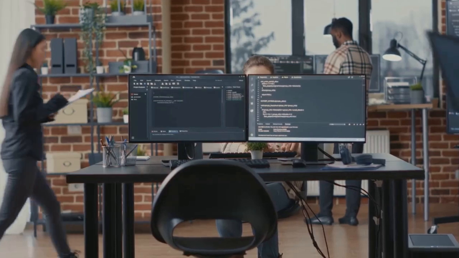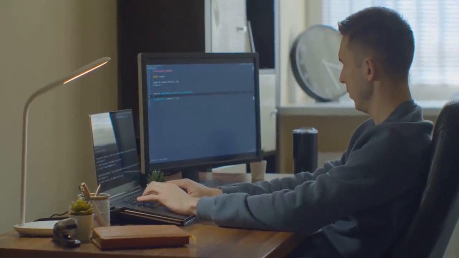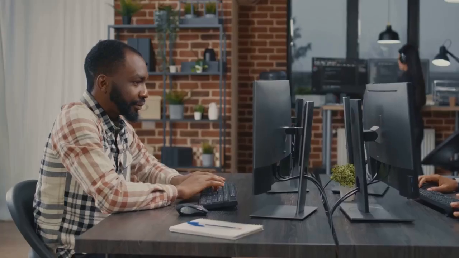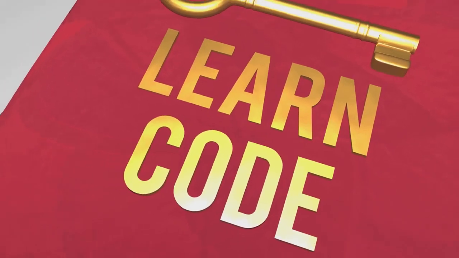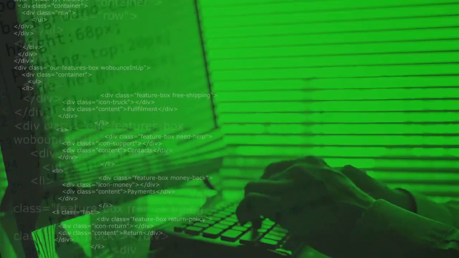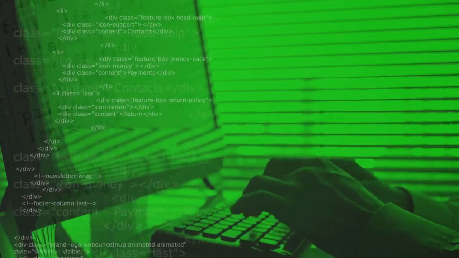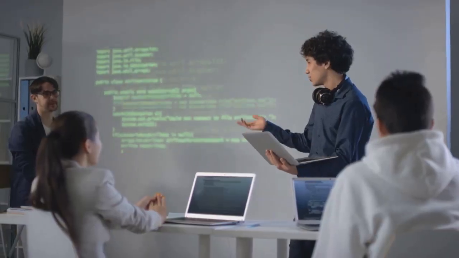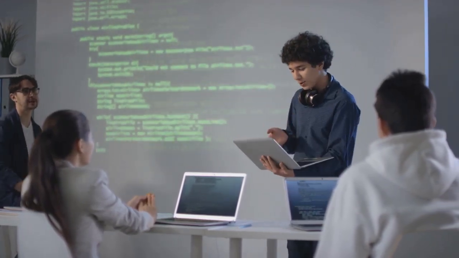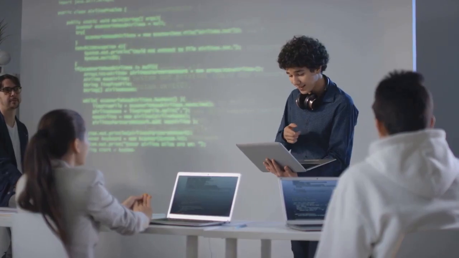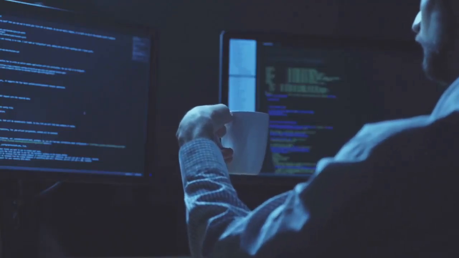Remember, coding is not just about writing lines of complex code. It's about problem-solving, creating, and making things work. So don't be daunted by the seemingly cryptic lines of code. With practice and perseverance, you'll soon be able to speak the language of computers. In the end, coding is like learning a new language. It might seem challenging at first, but once you get the hang of it, you'll realize it's just another way to express your ideas and creativity. So, dive into the world of coding and watch your ideas come to life.